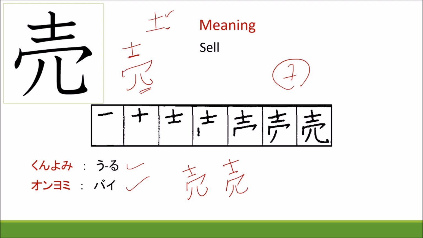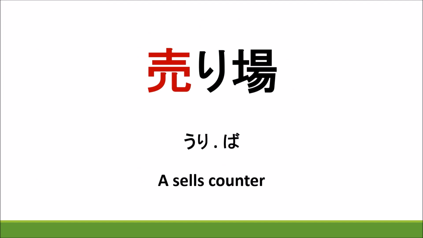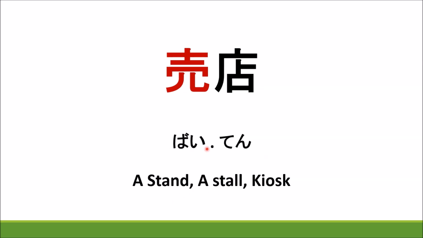Let's learn some words of this kanji. Read it: uriba. We learn this kanji later. This is the ba kanji, used for a place. Say uriba, a sales counter. Once again, uriba, sales counter. Next word, baiten, a stand, a stall, or a kiosk. Once more, baiten, a stand, a stall, or a kiosk.